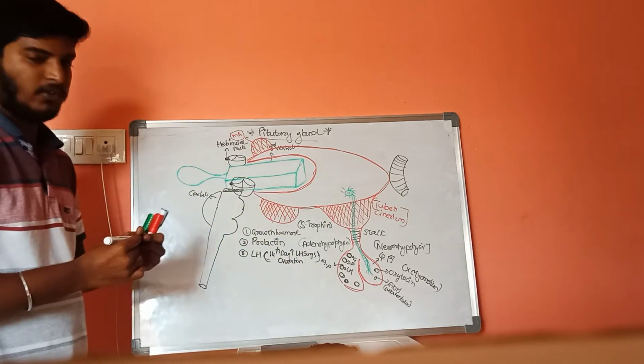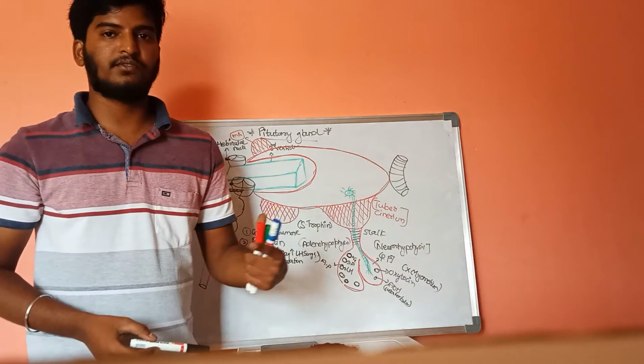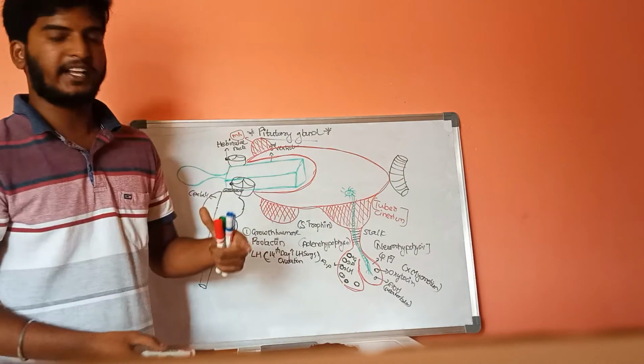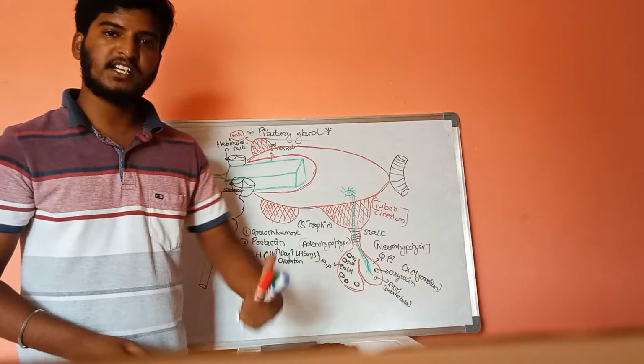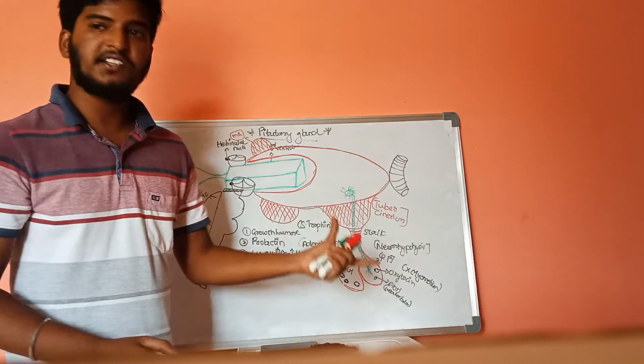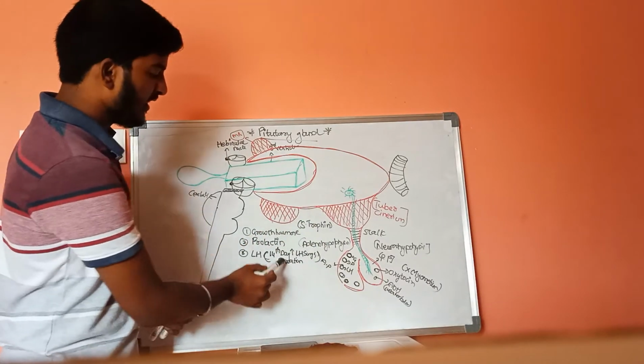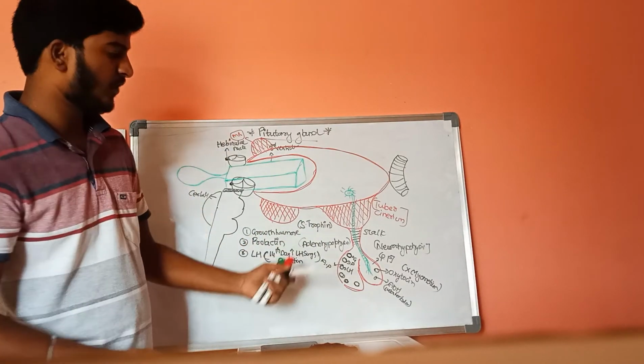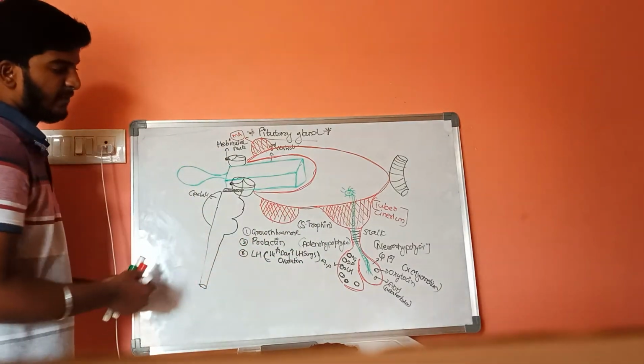That is luteinizing hormone. During the days of the menstrual cycle, on the 14th day, the concentration of luteinizing hormone will be higher. That condition is called the LH surge, and it results in ovulation. As a result, the ovum will be released. And this is the third type of hormone.